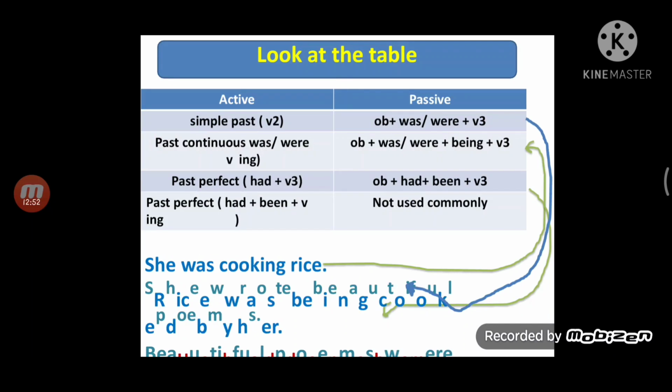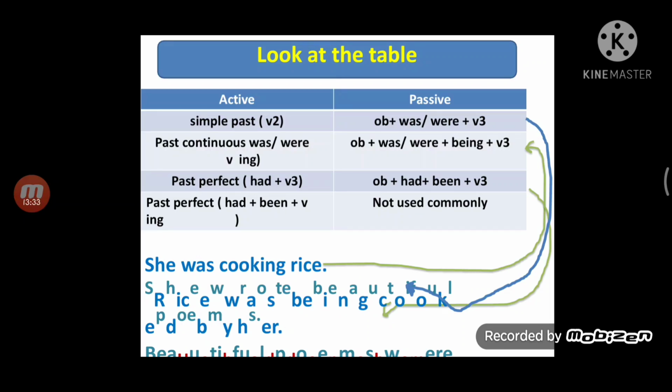Next, past tense. Suppose simple past tense, the structure is subject plus V2 plus object. It should be converted into object plus was/were plus V3. Past continuous tense is was/were plus V4. It should be was/were plus being plus V3. Past perfect tense, had plus V3, should be converted into had plus been plus V3. Perfect continuous tense is not converted into passive voice.